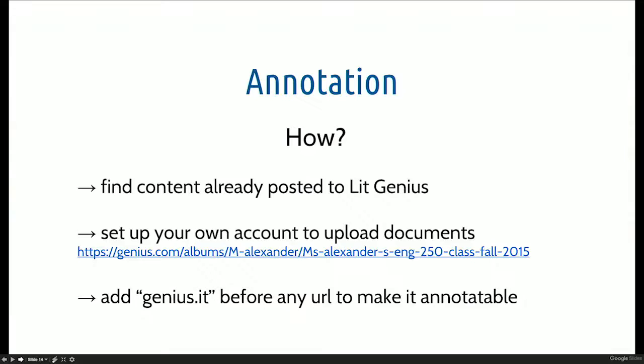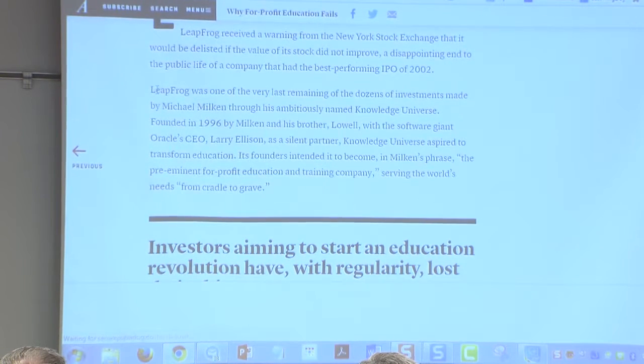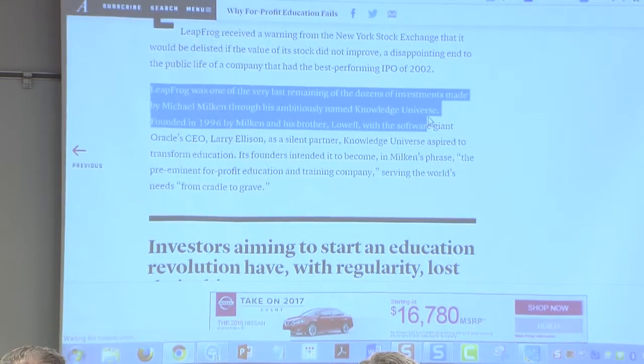But there's one more way you can do this, which I found really interesting. So one, you can find content already posted. Two, you can set up your own account. It's very, very easy. And then this is quite interesting. If you add this to any URL, almost any, not any, almost any, it becomes annotatable. So let me just show you an example. If I click on this link and I scroll down, I could highlight something.